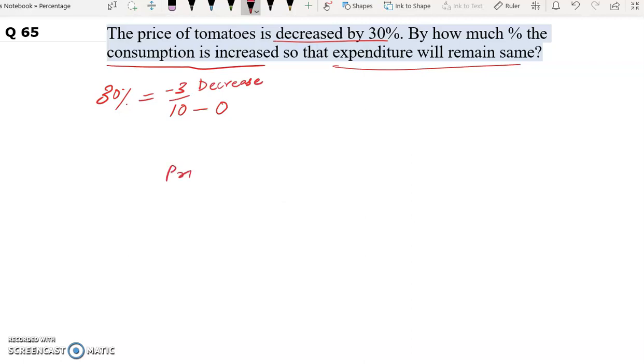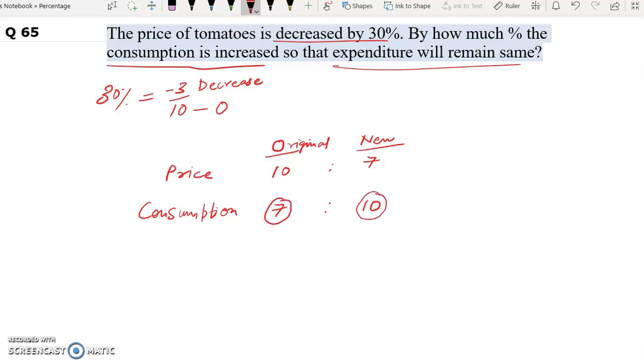So if the original price is 10, the new price will be how much? The new price will be 10 minus 3, which is 7. Now we have learned the concept in the previous question number 64. In such type of questions, when the expenditure is same, the consumption will be opposite of price. So consumption will be 7:10. So our original consumption was 7 and the new consumption is 10.